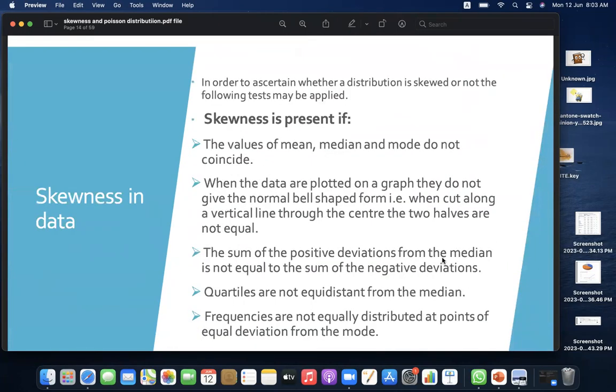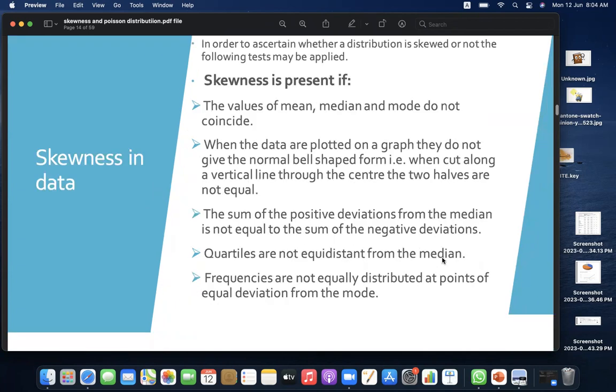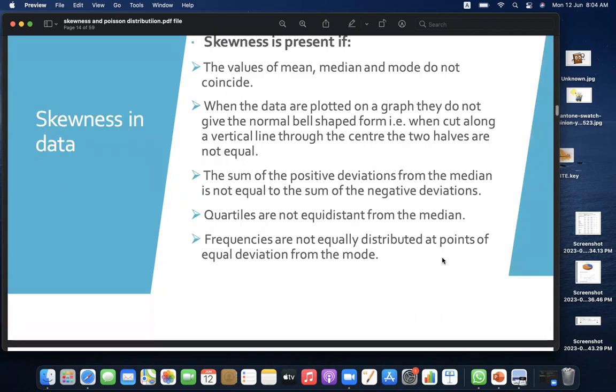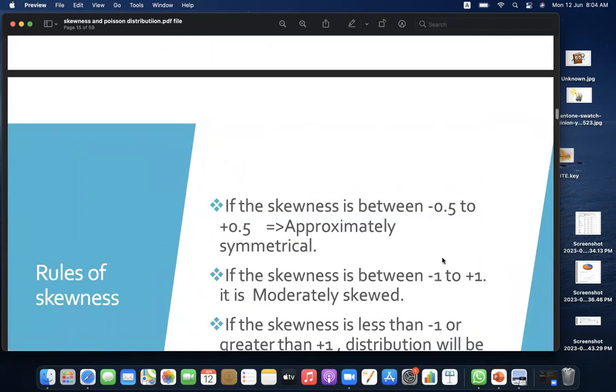Skewness in data. In order to ascertain whether a distribution is skewed or not, the following tests may be applied. Skewness is present if the values of mean, median, and mode do not coincide. When the data are plotted on a graph, they do not give the normal bell-shaped form. That is, when cut along a vertical line through the center, the two halves are not equal. The sum of the positive deviations from the median is not equal to the sum of the negative deviations. Quartiles are not equidistant from the median. Frequencies are not equally distributed at points of equal deviation from the mode.